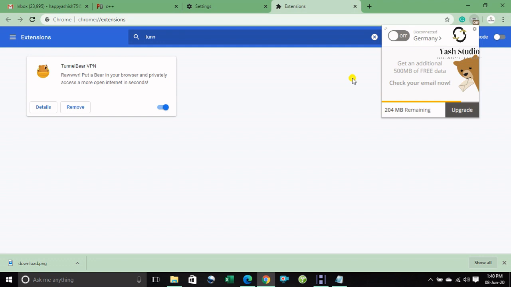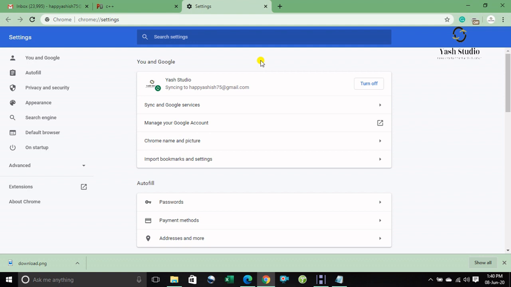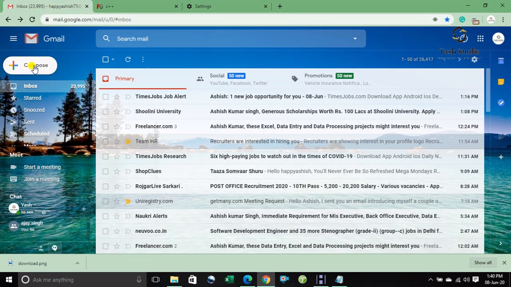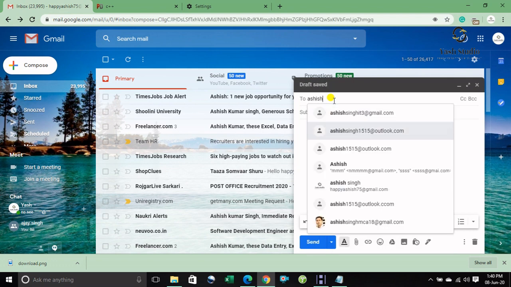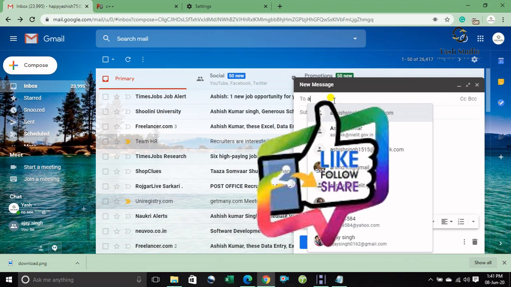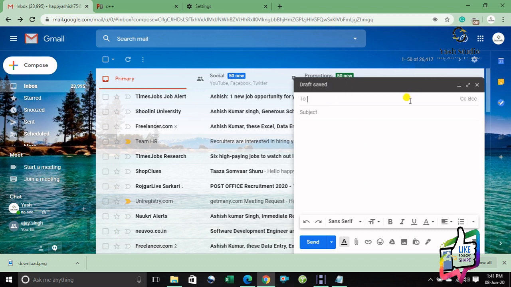And the next topic is how to mail a lot of people. One thing: I am sending mail to one person, and I need to send mail to all people, at least 1, 2, 3, 4. I type here any person's address and send mails one by one, but I want to send to all people at one time. So how is this possible? We can do it. Okay, so let's start. How to do this mail? All mails are sent at one time, not one by one, only one time.